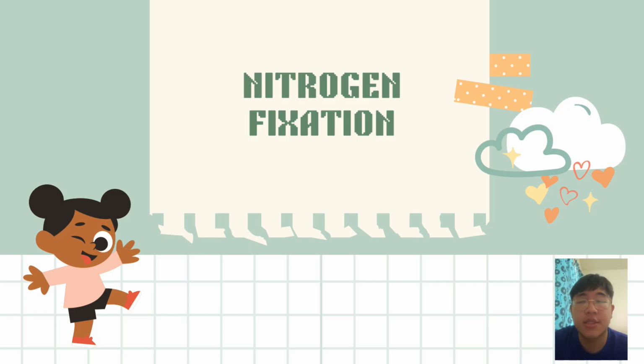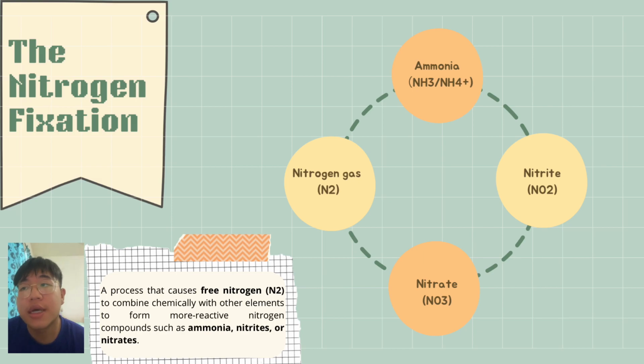So the next part is nitrogen fixation. Nitrogen fixation is a process that causes free nitrogen to combine chemically with other elements to form a more reactive nitrogen compound such as ammonia, nitrite, or nitrate. So we can see on the screen, nitrogen gas will be converted into ammonia, whether it is in ionized form or deionized form, and then converted into nitrite, then into nitrates, and then back to the nitrogen gas.